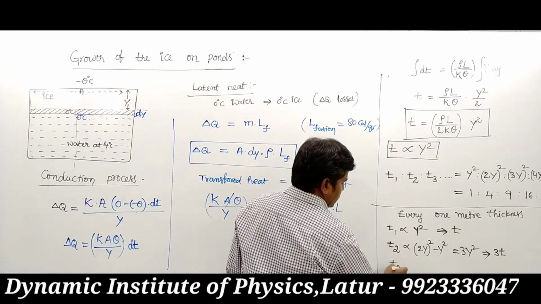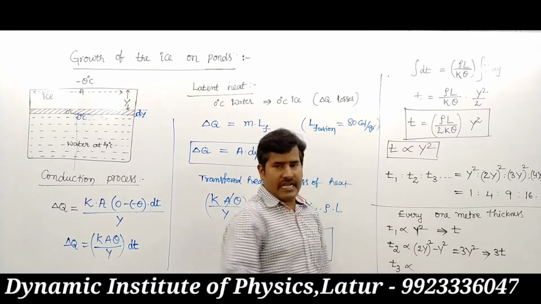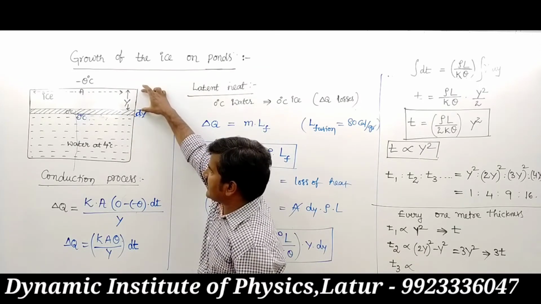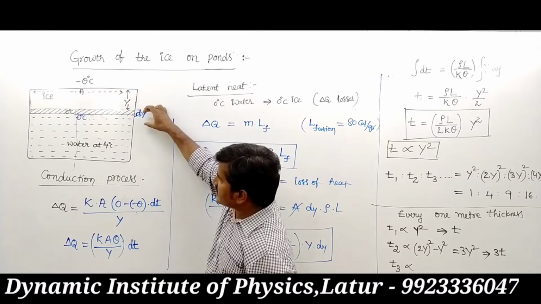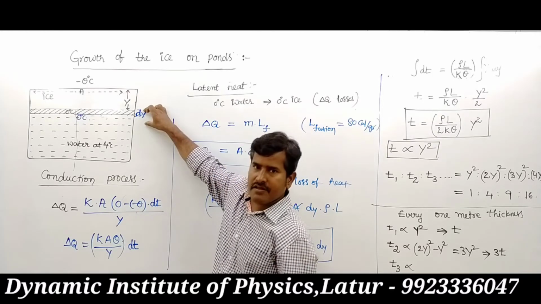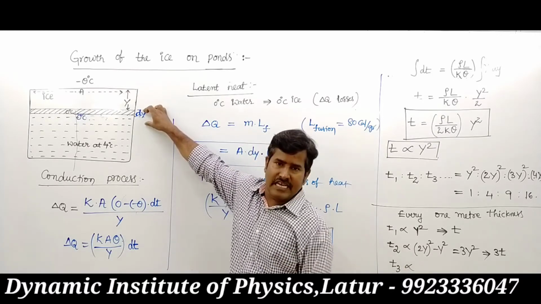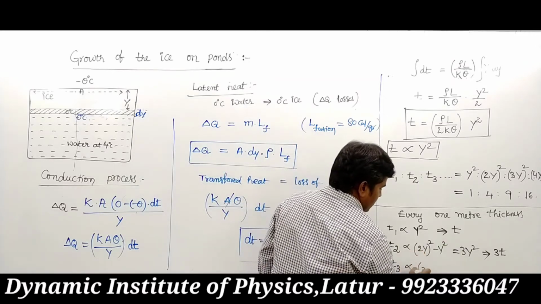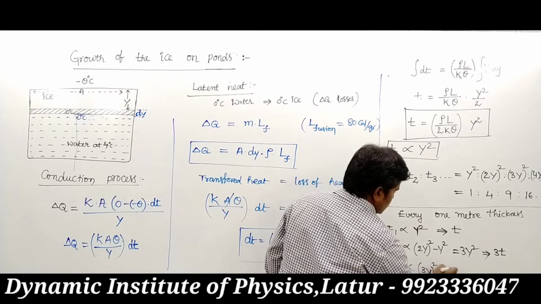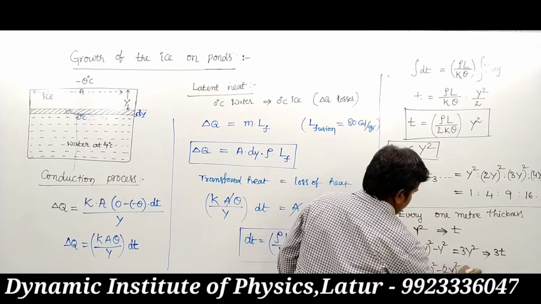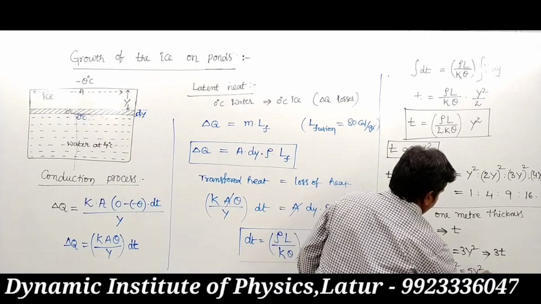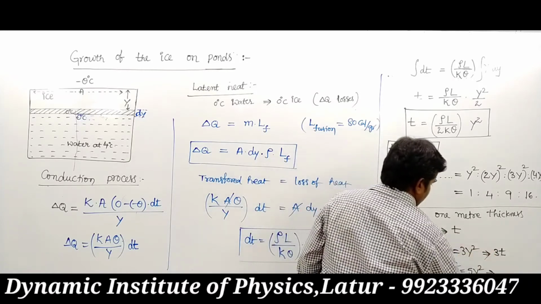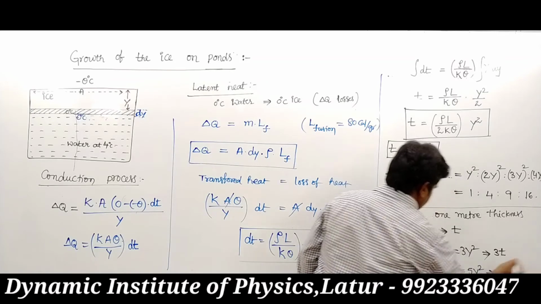And the next 1 meter thickness. First 1 meter thickness requires t seconds. Next 1 meter thickness requires 3 times. Next 1 meter thickness requires 3y whole square minus 2y whole square. Its value equals 5y square. Y square thickness requires t seconds, and 5y square requires 5t seconds.